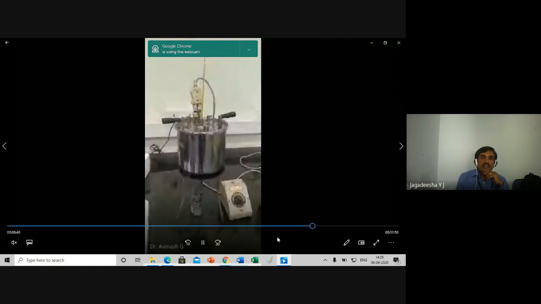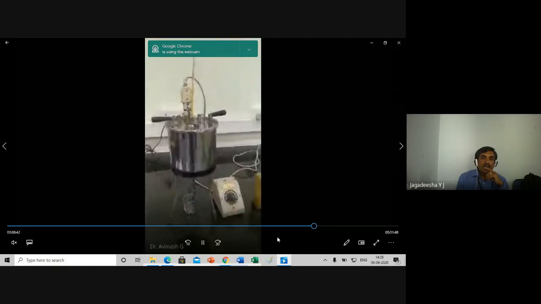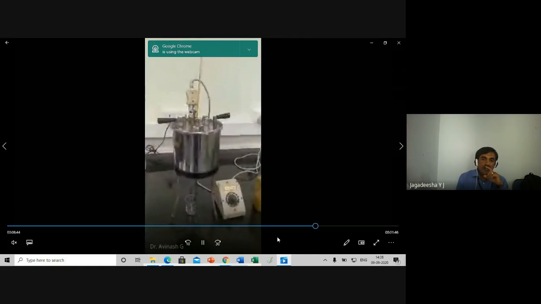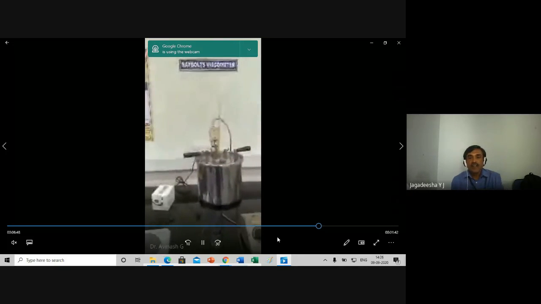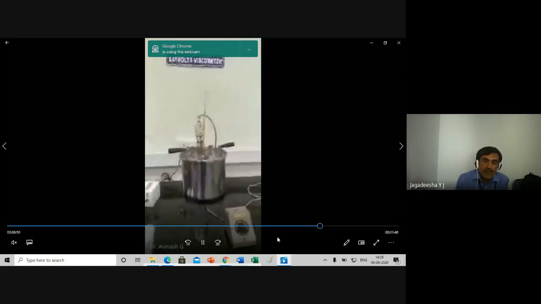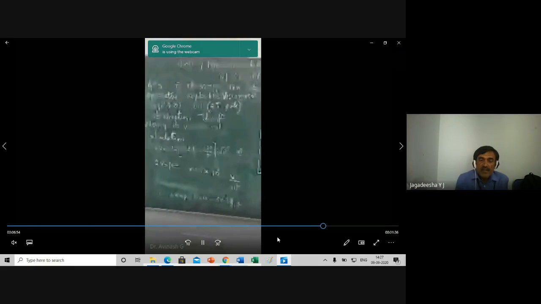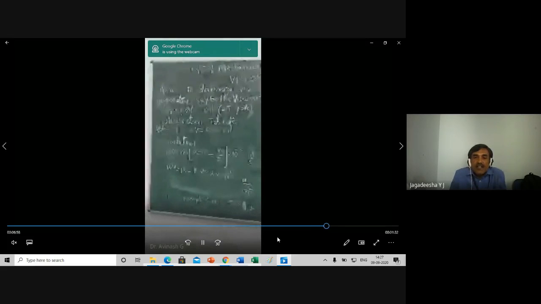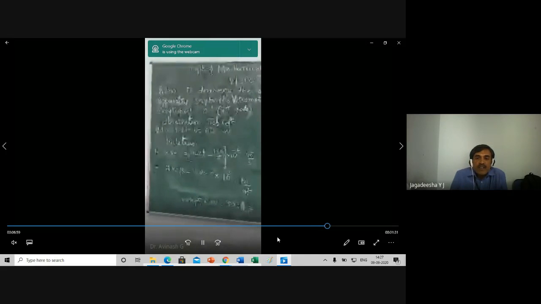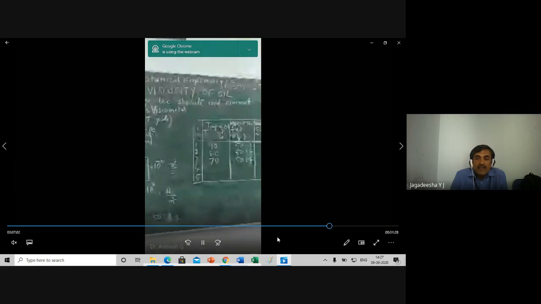Then once again note down the time of flow of the oil and measure the mass. Almost the mass remains the same. The time of flow changes, because when it is heated up, its temperature increases and it becomes thin. Then the fluid will flow fast, and the time taken will be less.